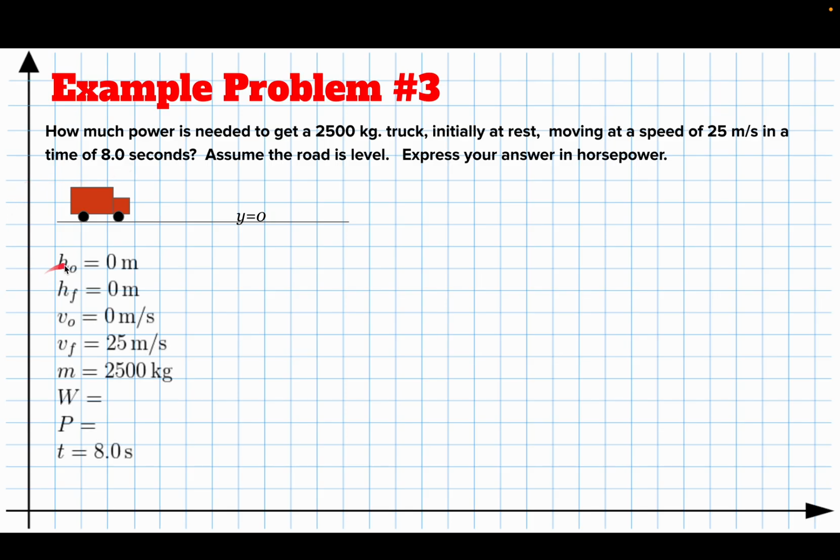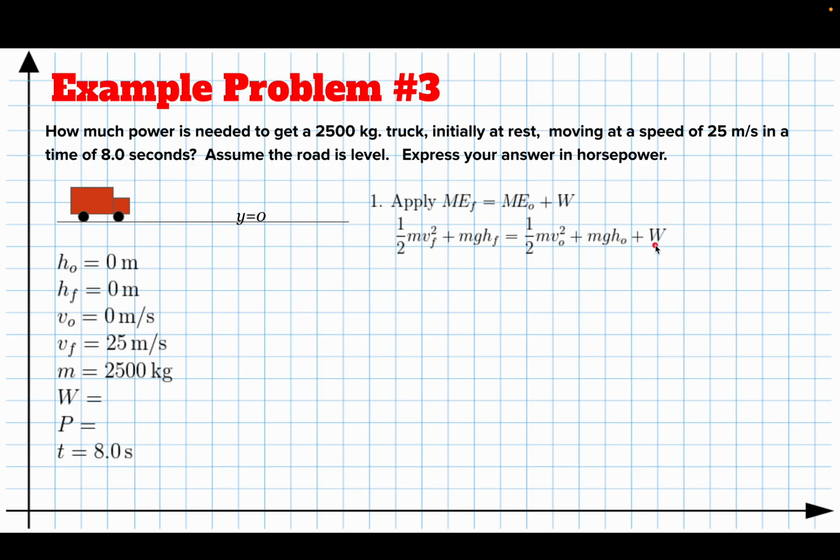So here's my variable list. It's h initial and h final, v initial, v final, m and W. So that's from the conservation of energy. And then I'm going to also have power and time. So these are the things I know. I'm going to apply the conservation of energy principle and build myself a big old equation. My plan is to solve this equation for the work.